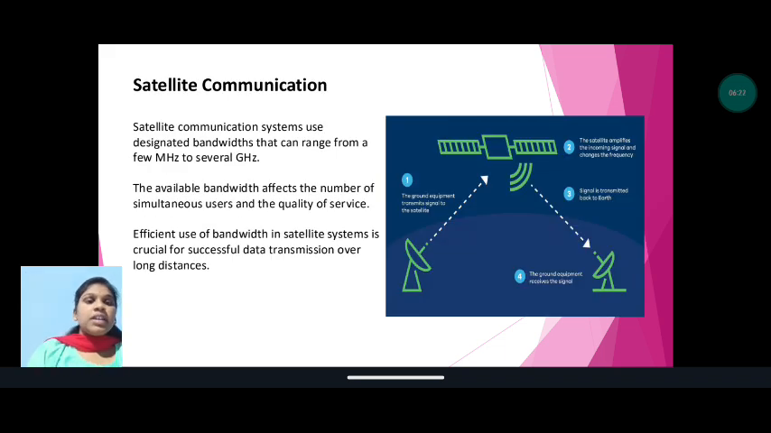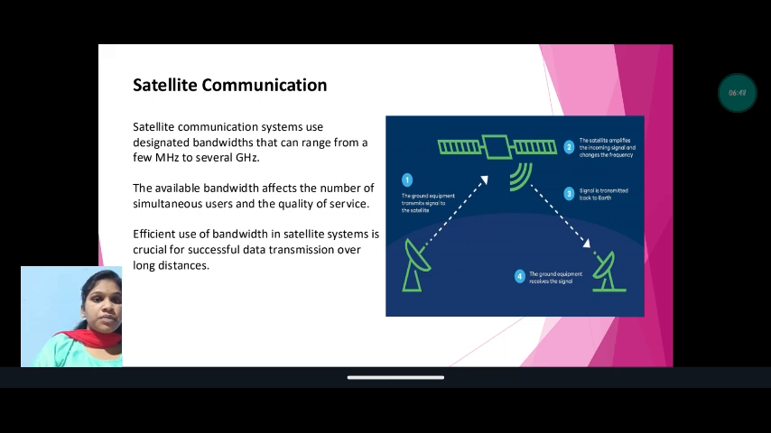Satellite communication. Satellite communication systems use designated bandwidths that can range from a few megahertz to several gigahertz. The available bandwidth affects the number of simultaneous users and the quality of service. Efficient use of bandwidth in satellite systems is crucial for successful data transmission over long distances.